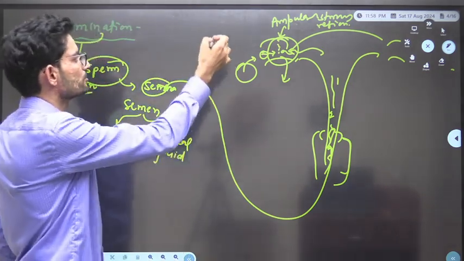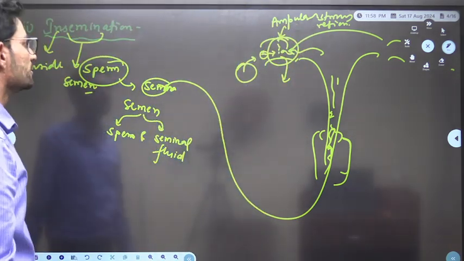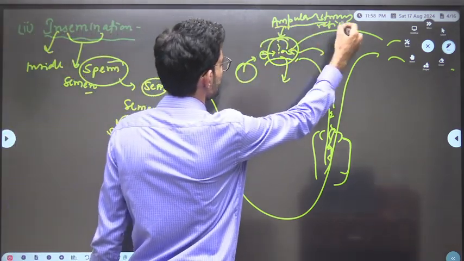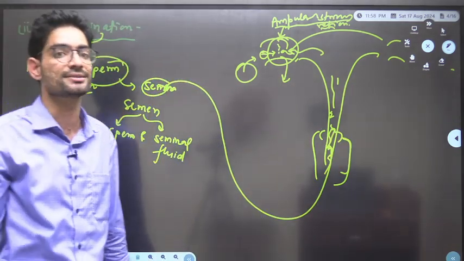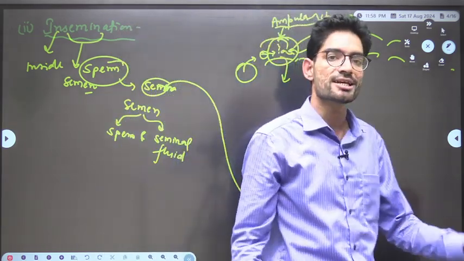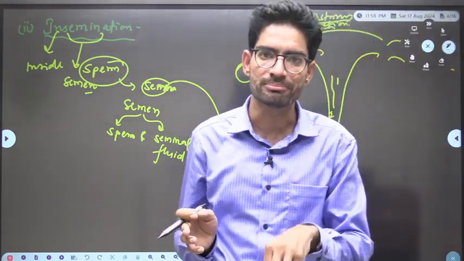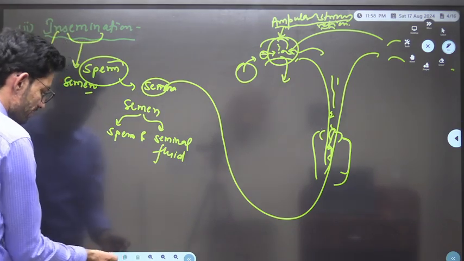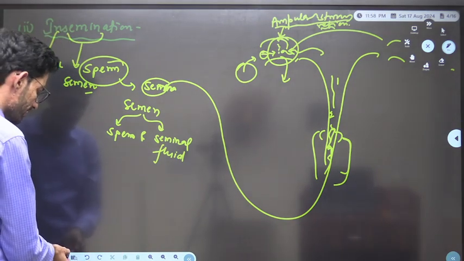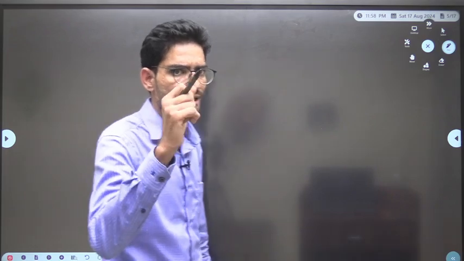This is the most important question from the point of view of NEET. Many times it has been asked in NEET. So the ampullary isthmic region is the region of the fallopian tube where both male and female gametes get fertilized. So the second event, the transfer of male gamete to the female genital tract, is known as insemination. The first event is generation of gametes, and the next event is transfer of the male gamete to the female genital tract, a very important, most vital event of the human reproductive system.